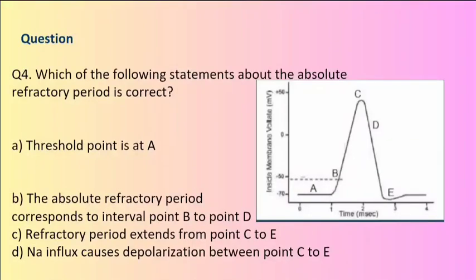Question 4. Absolute refractory period. Which of the following statements about the absolute refractory period is correct? A. Threshold point is at A. B. Absolute refractory period corresponds to interval point B to point D. C. Refractory period extends from point C to E. D. Na+ influx causes depolarization between point C to E.